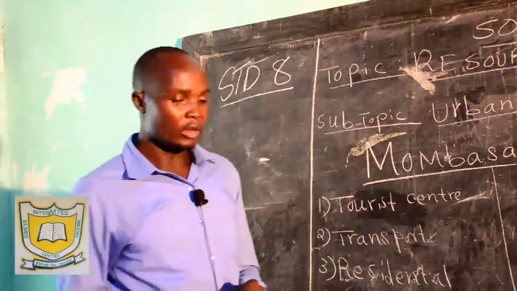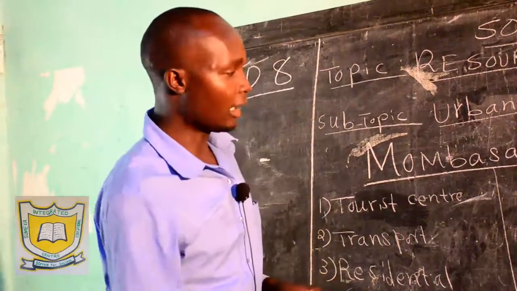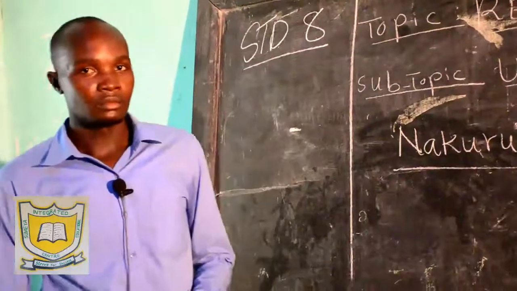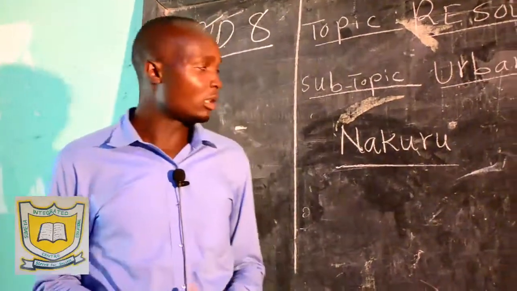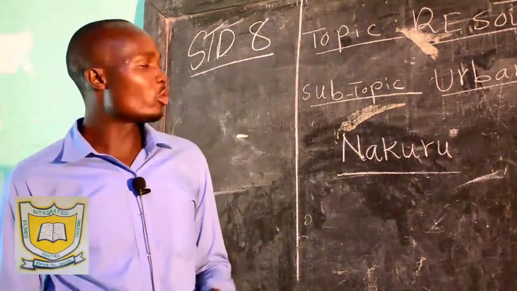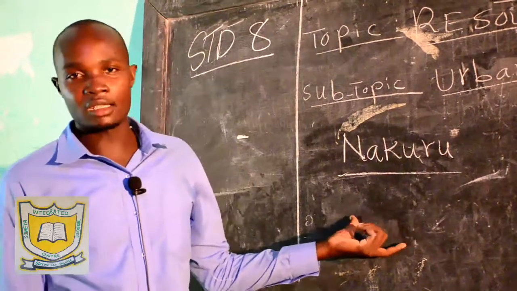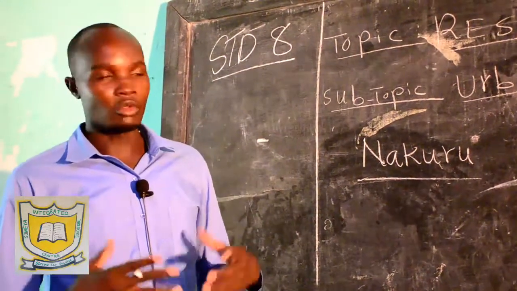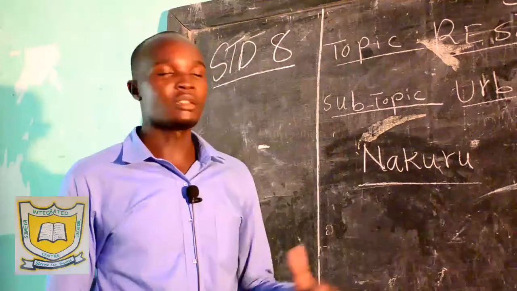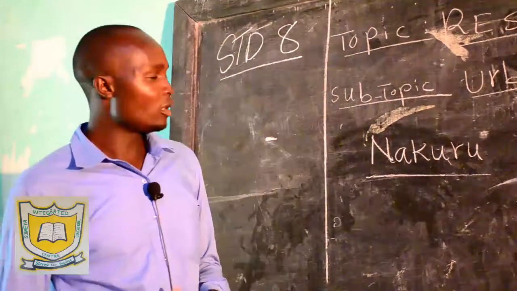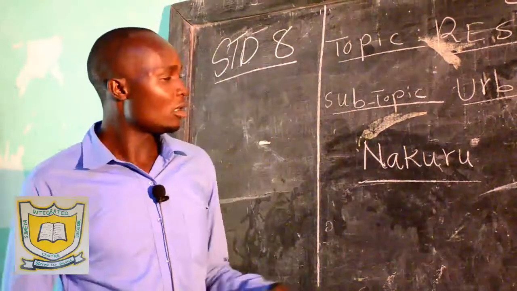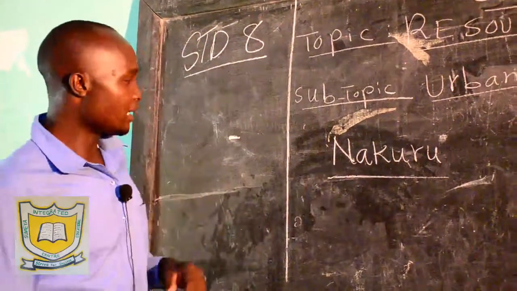Then also we want to look at another town, Nakuru. Nakuru is found in Rift Valley region. Nakuru was established during the settler farming in Kenya. You remember the settlers are those Europeans who came to carry out farming activities in Kenya. They pushed Africans from their lands. Then they started practicing farming in those areas. So Nakuru was established as a market where the goods from the European farms were sold. So that is how Nakuru started.